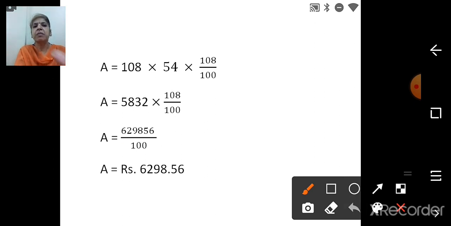So now the division becomes easy when it is upon 100 or multiples of 10 or 100. So just we have to put decimal places. So here it is 100, we will put the decimal after 2 digits. So it will come 6298.56. So this is our amount.